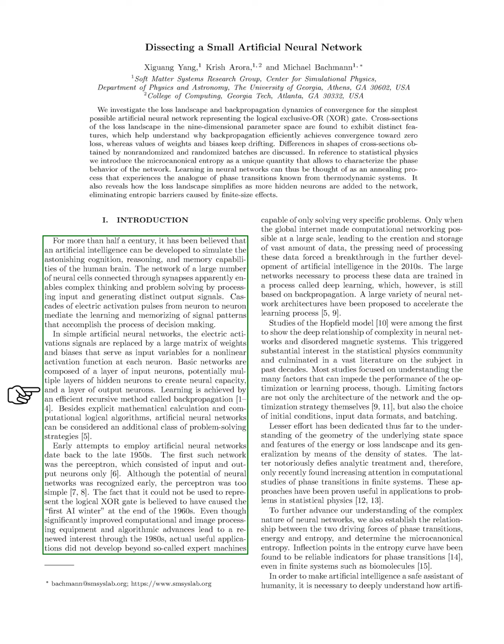Learning and memory occur through electric signals that travel between neurons, facilitating decision-making. In simpler artificial neural networks, these signals are represented by a matrix of weights and biases, which serve as inputs for a nonlinear function at each neuron. Basic networks consist of an input layer, one or more hidden layers, and an output layer. We achieve learning through a method called backpropagation.